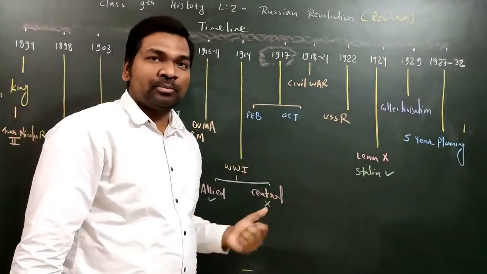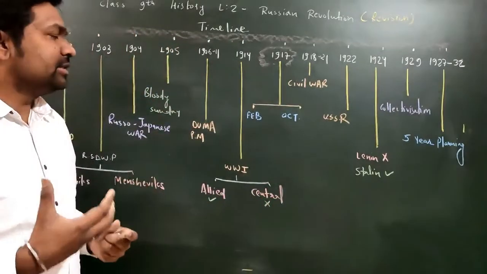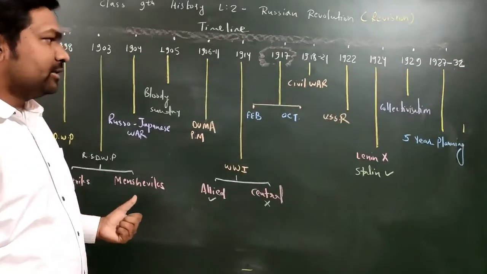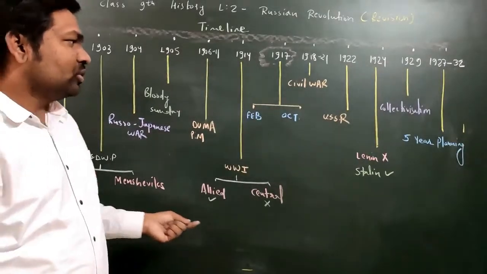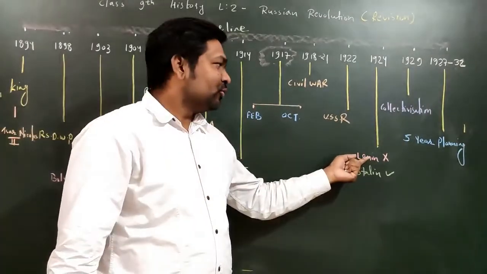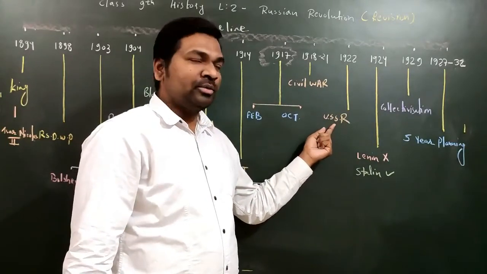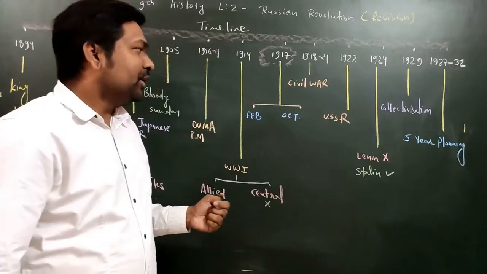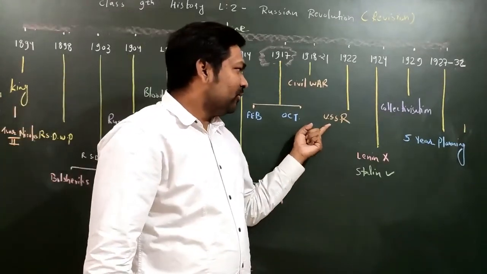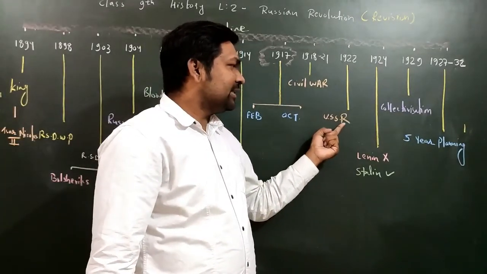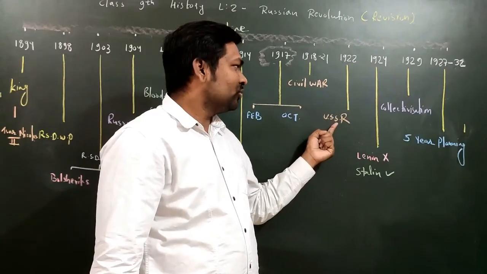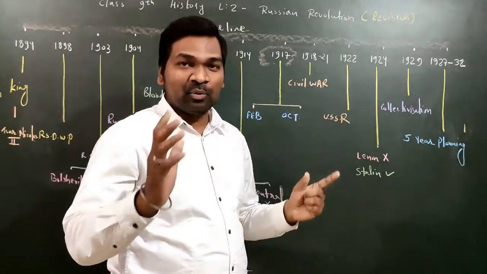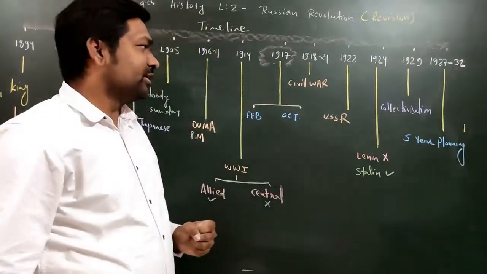The civil war lasted for a couple of years, and finally in this civil war, who won? The Bolsheviks won, and the leader of the Bolsheviks, as I have told you, was Lenin, right? So Lenin formed a new country on the basis of socialism. Socialism, what it is, I'll tell you in detail. Okay, so the new country was formed, known as USSR, that is the Union of Soviet Socialist Republics, and this was the first country in the entire world on the basis of socialism, right?